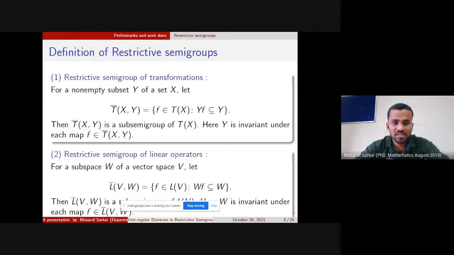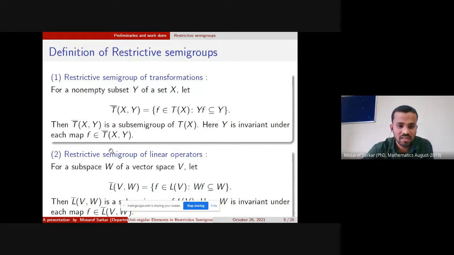The definition of restricted semigroup. There are two restricted semigroups I have considered here. The restricted semigroup of transformations: for a non-empty subset Y of X, T bar XY, the restricted semigroup, is defined as the collection of those f such that Yf is a subset of Y. Here T bar XY is a subsemigroup of T_X, and Y is invariant under every map belonging to T bar XY.